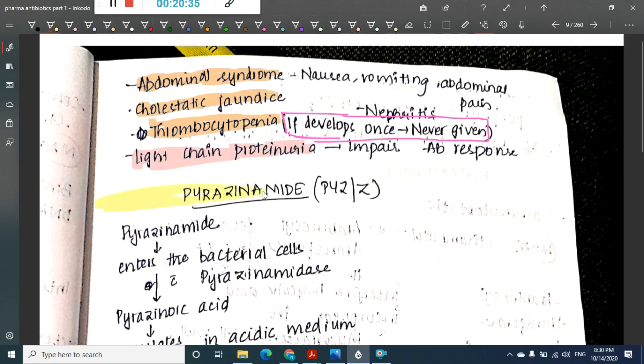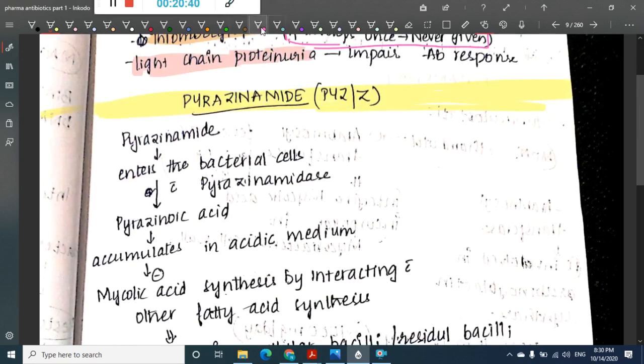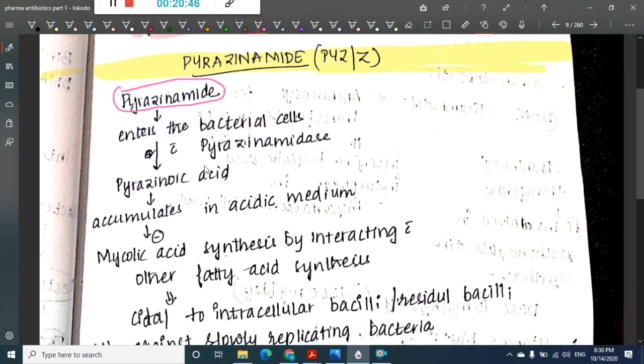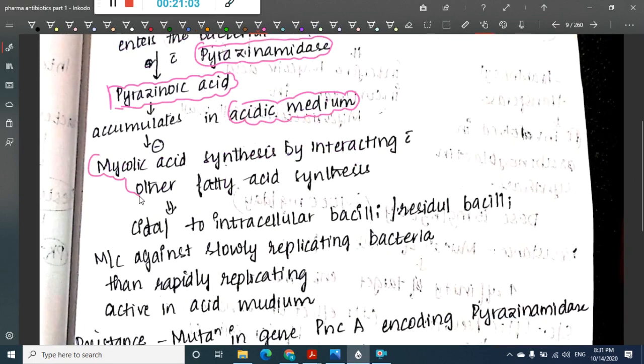The next important drug in anti-tubercular drugs is pyrazinamide. Pyrazinamide enters the bacterial cells, where the enzyme pyrazinamidase converts it to pyrazinoic acid. This pyrazinoic acid accumulates in acidic medium and, by interacting with other fatty acid synthesis drugs, inhibits mycolic acid synthesis.